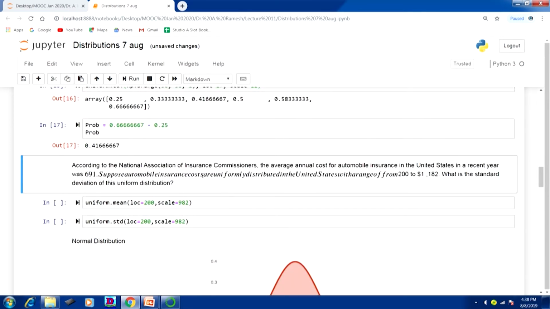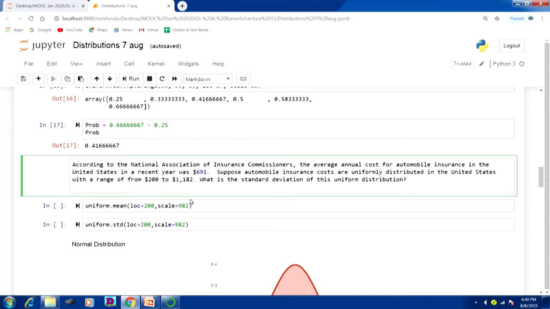Okay. We will see one more problem. According to the National Association of Insurance Commissioners, the average annual cost of automobile insurance in the United States in a recent year was $691. Suppose the automobile insurance costs are uniformly distributed in the United States from $200 to $1,182. What is the standard deviation of this uniform distribution? So, we have to find out the standard deviation of this distribution.